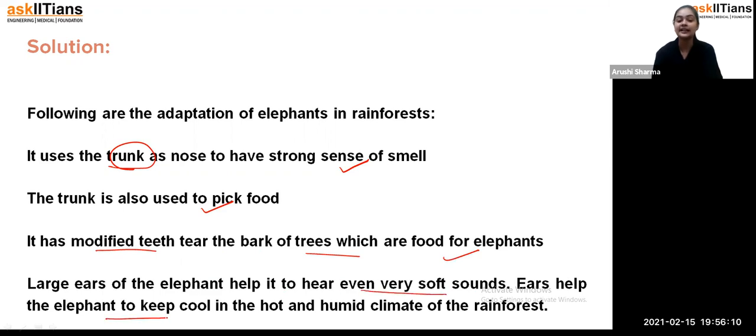Ears also help the elephant keep cool in the hot and humid climate of the rainforest, because they have that big size of ears, and those big ears help them hear very soft sounds as well. So all such conditions make elephants able to survive properly in the rainforest region. That means they have adapted to that condition.